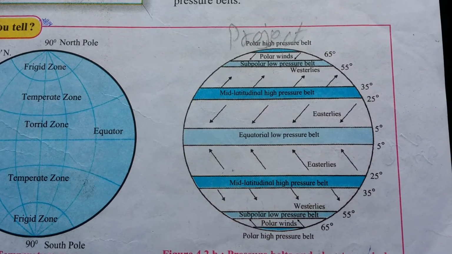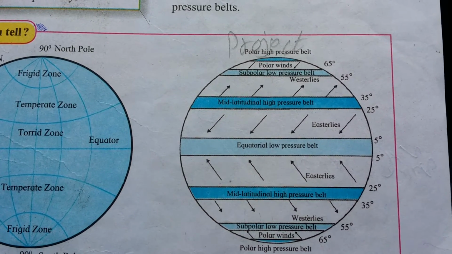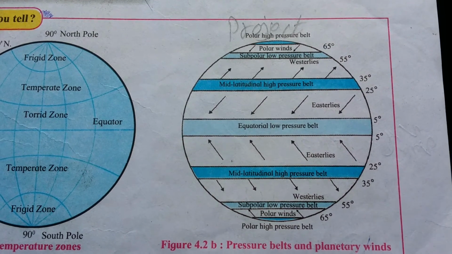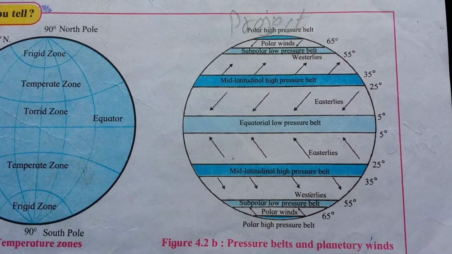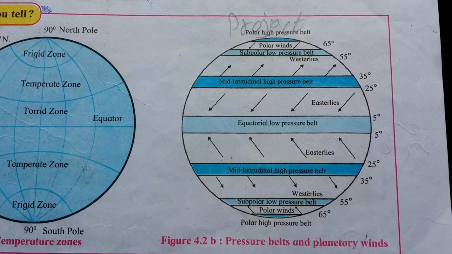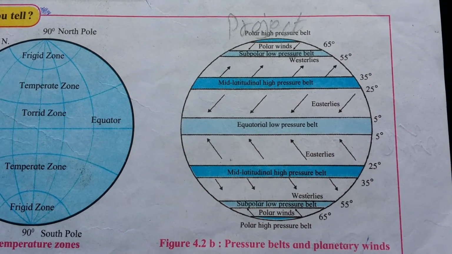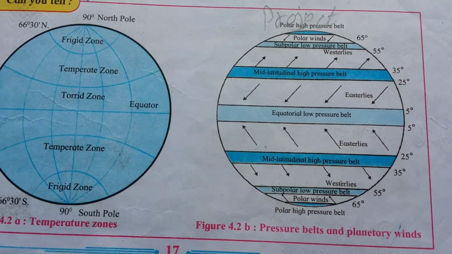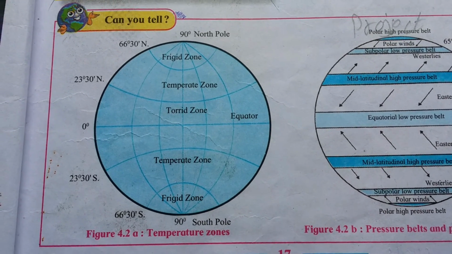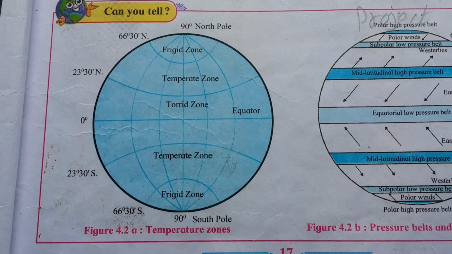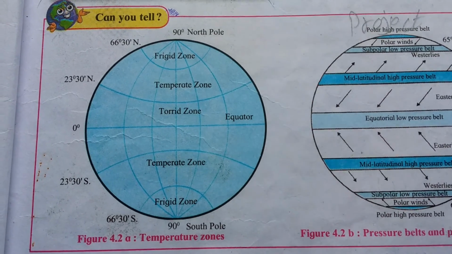Between 25 and 35 degree north and south latitudes, we have the mid-latitudinal high pressure belt. Between 55 degree and 65 degree north and south latitudes, we have subpolar low pressure belt. And between 80 degree to 90 degree north and south, we have the polar high pressure belt. So this way, there are various pressure belts which are formed on the surface of the earth. So let us now